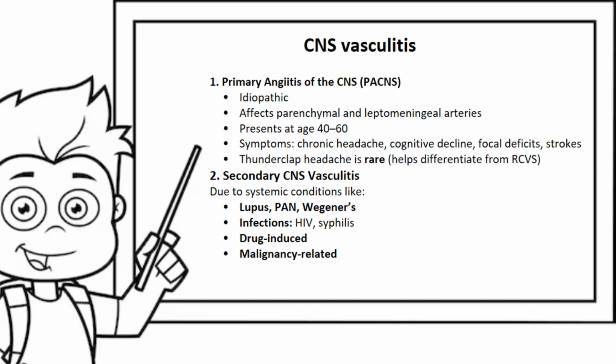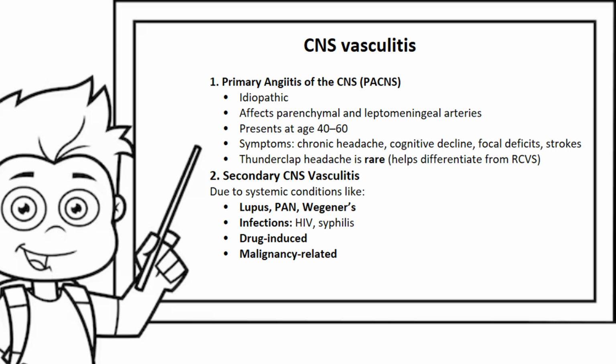What do you think? CNS vasculitis is tricky. It mimics, it masquerades, and it is notoriously hard to diagnose. There are two broad types, which include the primary angiitis of the central nervous system, aka PACNS, and the second one is called secondary CNS vasculitis. Primary angiitis of the central nervous system is idiopathic. It affects the parenchymal and leptomeningeal arteries and typically presents at age 40 to 60. The symptoms include chronic headache, cognitive decline, focal deficit, and stroke, and thunderclap headache is rare, and this helps to differentiate it from RCVS, reversible cerebral vasoconstriction syndrome.